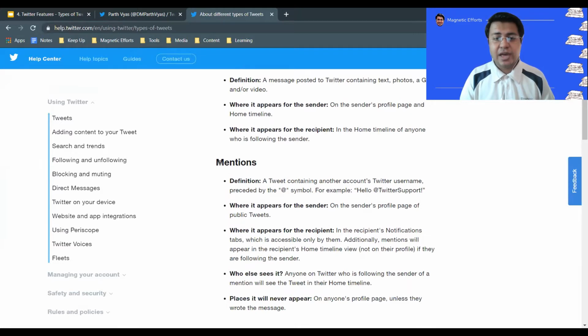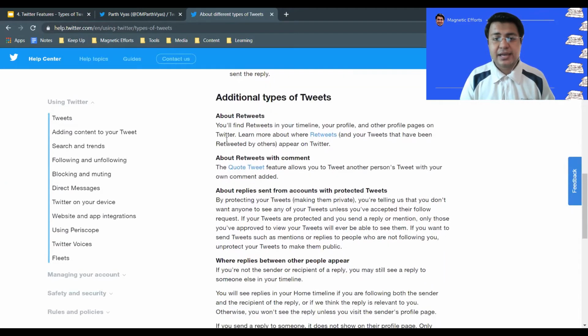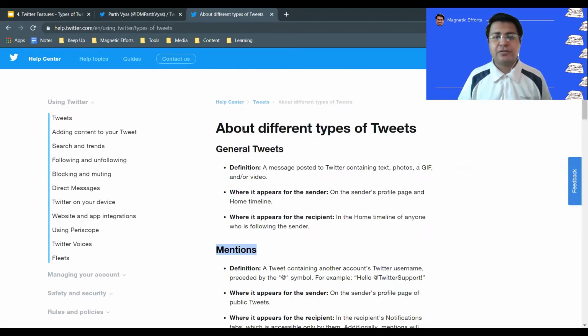In the same way, you have details about mentions, replies, and additional types of tweets, the exact points which I showed you in my slide deck today. So instead of wasting time, let's focus on general tweets. I'll mention each topic over here, and I'll also show you on my Twitter profile live, or practically, I would say.